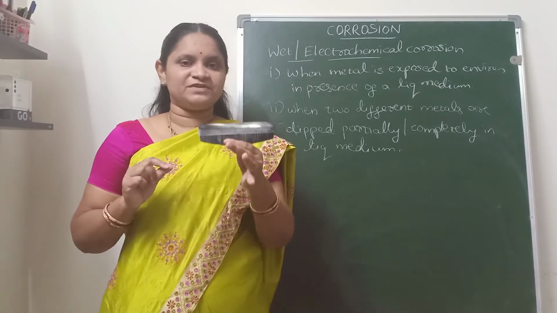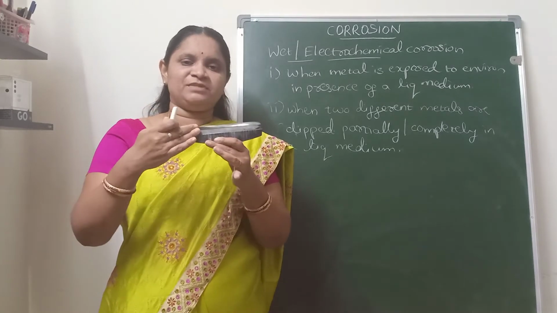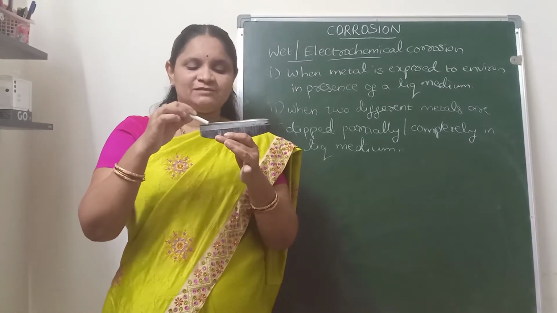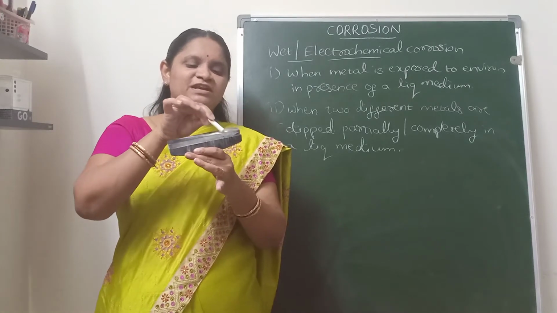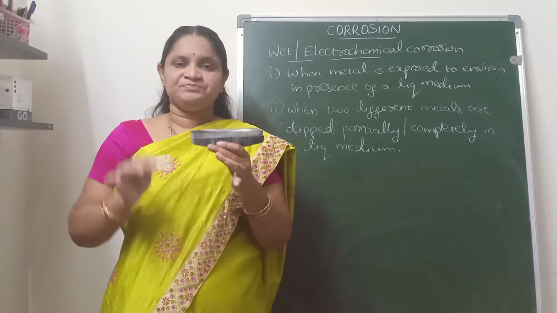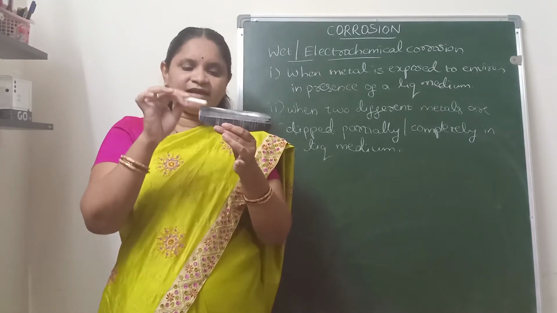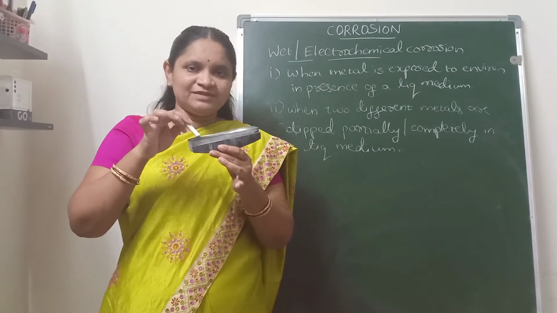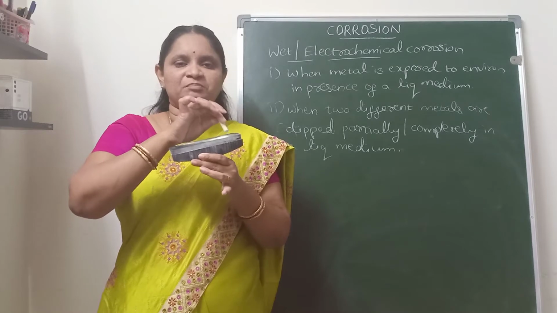So when the metal surface is exposed to the liquid medium, some part of the metal will act as the anodic part and the other part will act as the cathodic part, based on the conditions.